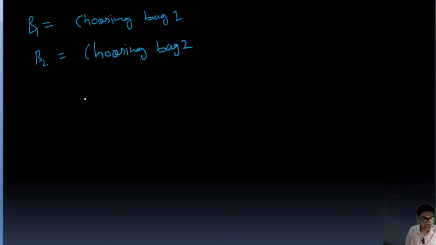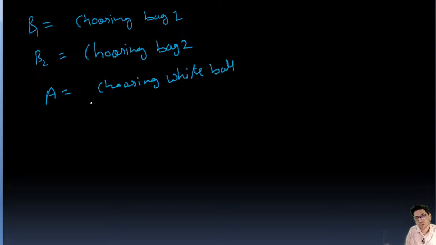Okay, and A is choosing white ball. Okay, let's suppose. So now B1 is choosing bag one, B2 is choosing bag two, and A is choosing white ball.